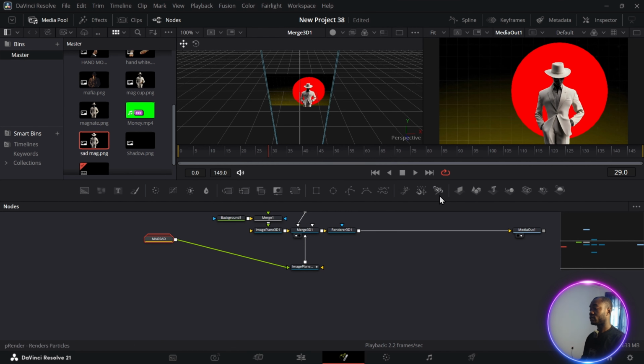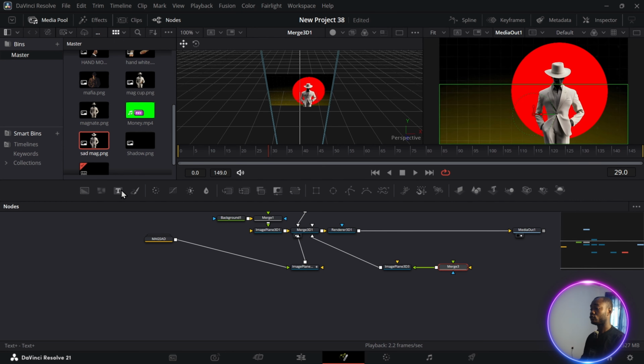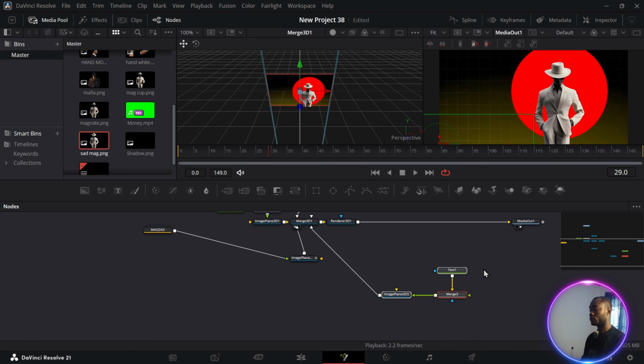Press OK. Now bring in an image plane 3D. Connect it to this our mesh 3D like this. Then bring in a merge and connect it to our image plane 3D like this. Now bring in a text node. Connect it as a foreground to our merge and work here.